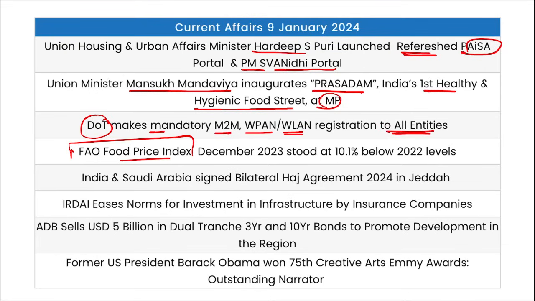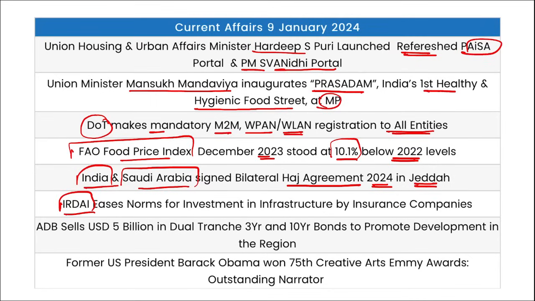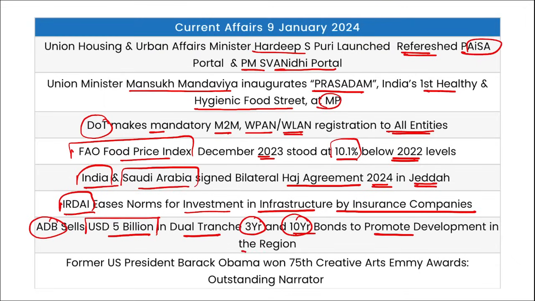FAO Food Price Index December 2023 stood at 10.1% below the 2022 levels. India and Saudi Arabia signed a bilateral Hajj agreement 2024 in Jeddah. IRDAI has eased norms for investment in infrastructure by insurance companies. Asian Development Bank sold $5 billion in dual tranche 3-year as well as 10-year bonds to promote development in the region. Former US President Barack Obama has won the 75th Creative Arts Emmy Award for Outstanding Narrator.